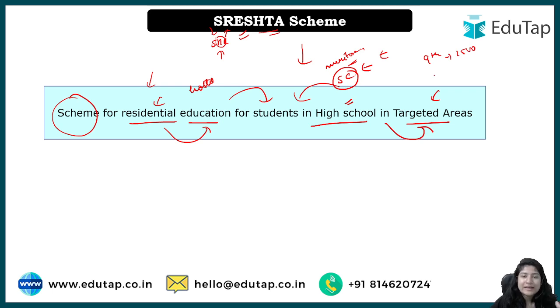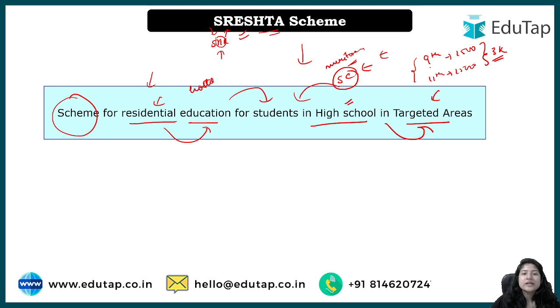Similarly for the 11th and 12th, for the 11th class again 1500 students will be selected per year. So what does it mean? Every year 3000 meritorious SC category students will get benefit under the scheme. All the scholarship, all the fees, and whatever expenses there will be for them to study in a meritorious school will be taken care of by the government itself.